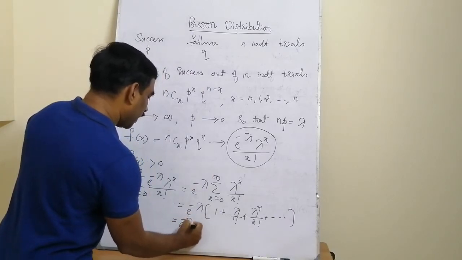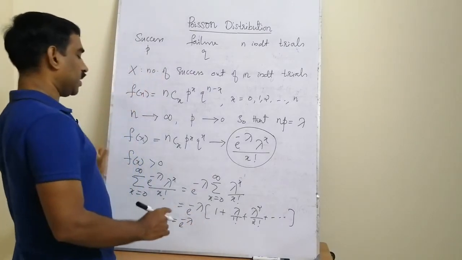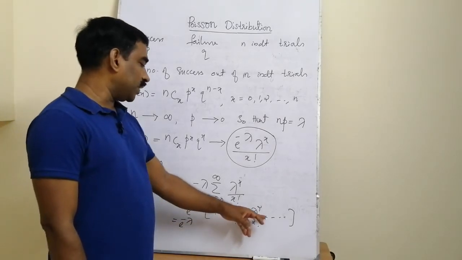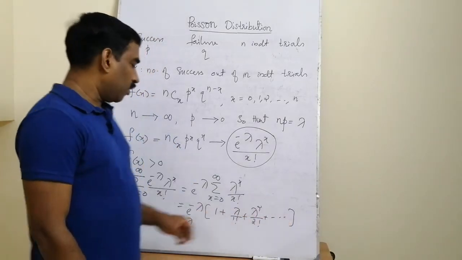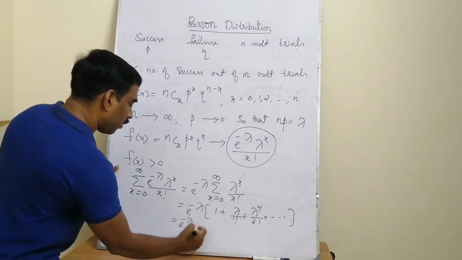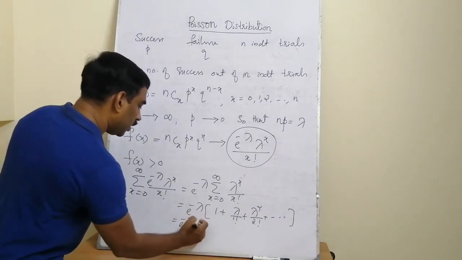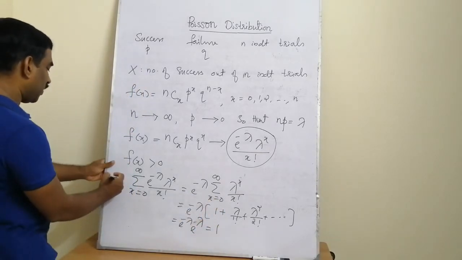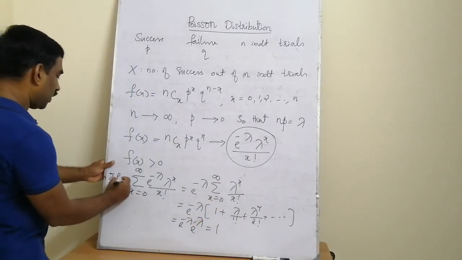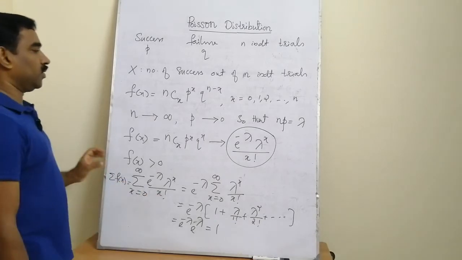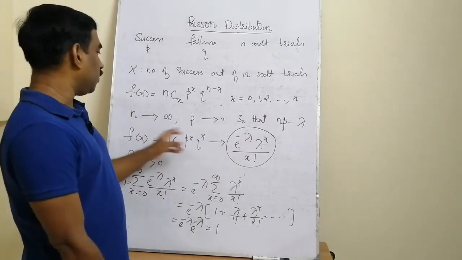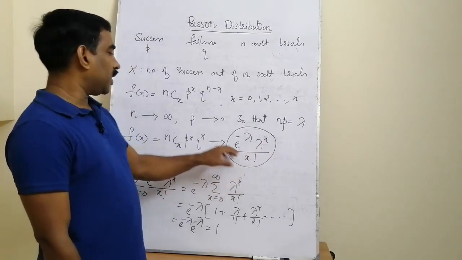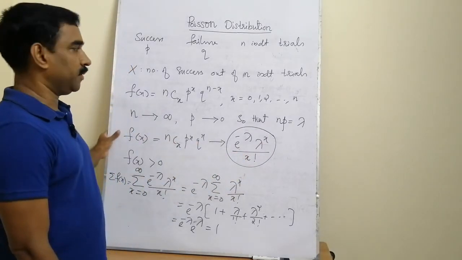This is equal to e raised to minus lambda into, what is the bracket expression? 1 plus lambda plus lambda square by 2 factorial plus etc. to infinity. This is the Maclaurin series expansion of e raised to lambda. So e raised to minus lambda into e raised to lambda, we get the value equal to 1. That is, sigma f(x) is equal to 1. So this f(x) equal to e raised to minus lambda, lambda raised to x by x factorial can be treated as a probability mass function.